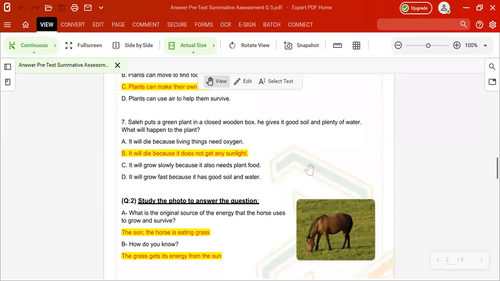Here we have a photo, and this will tell us something. We have animals here, a horse, and grass and so on. The question tells us to study the photo to answer the question. What is the original source of the energy that the horse uses to grow and survive?